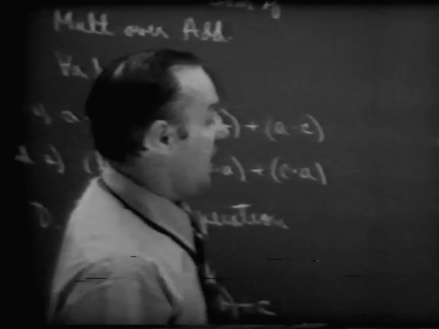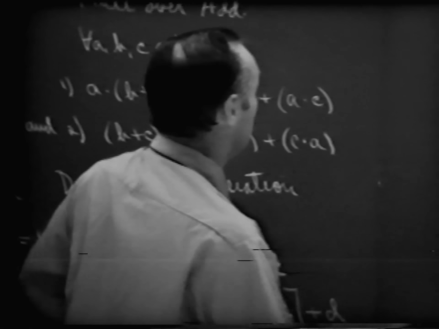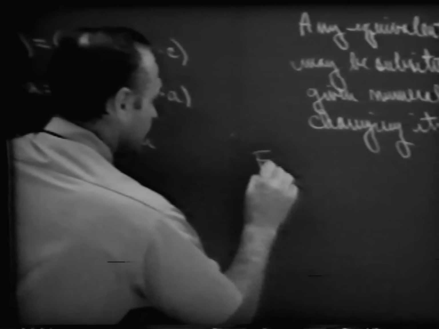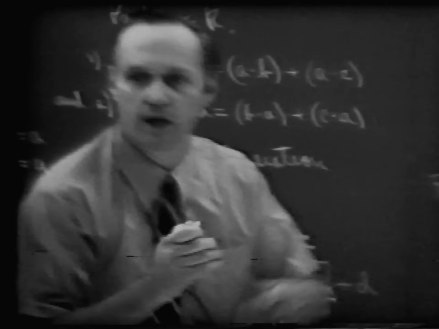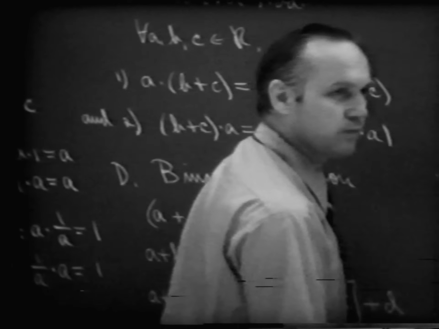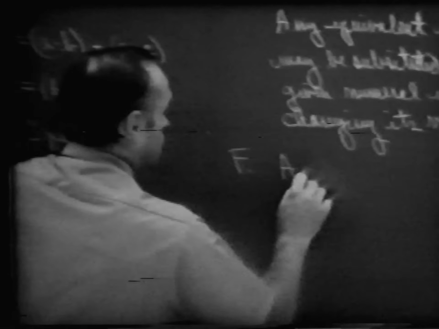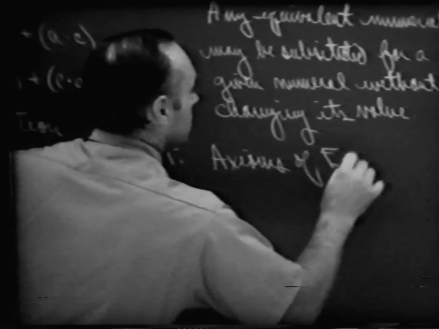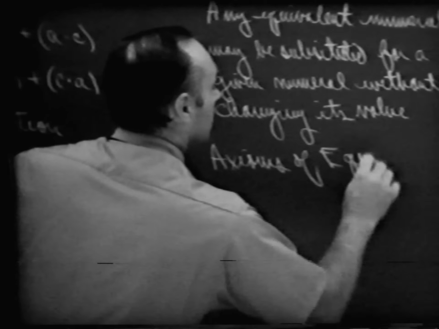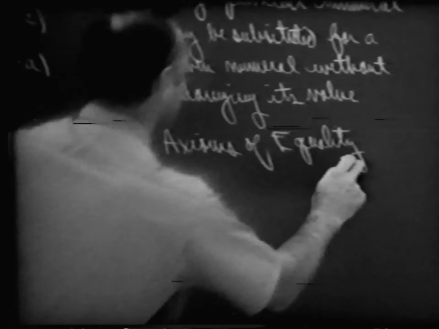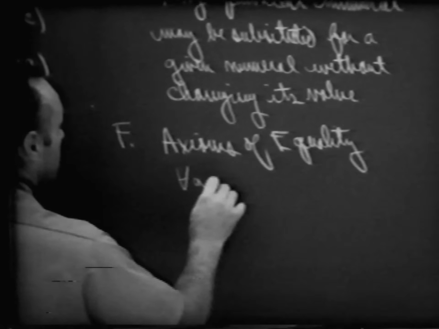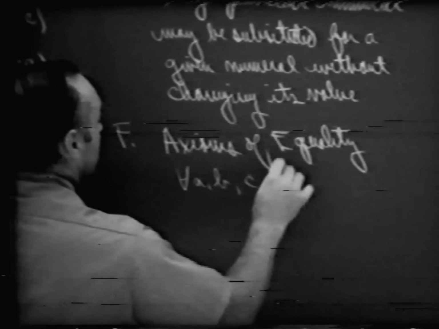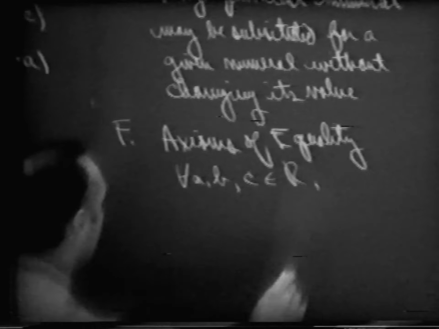Well, I think there's one last idea that we should look at, and it has to do with our relation of equality. And again, let's call them axioms of equality, in which you have been using these axioms all along, probably since your first work in mathematics.